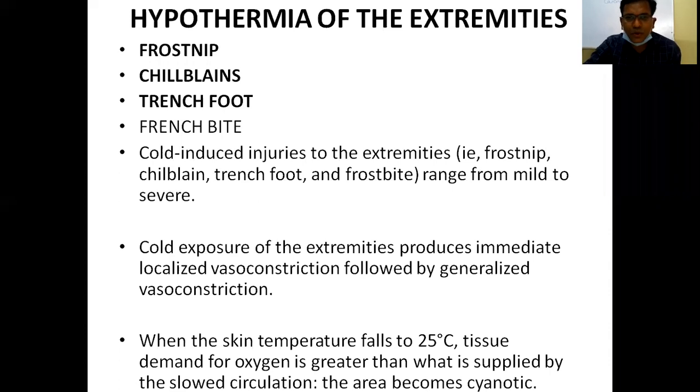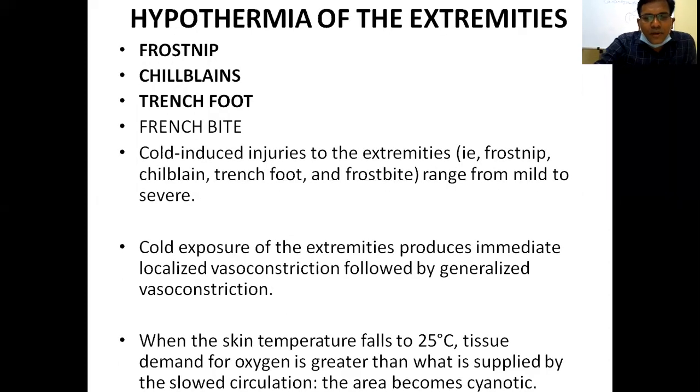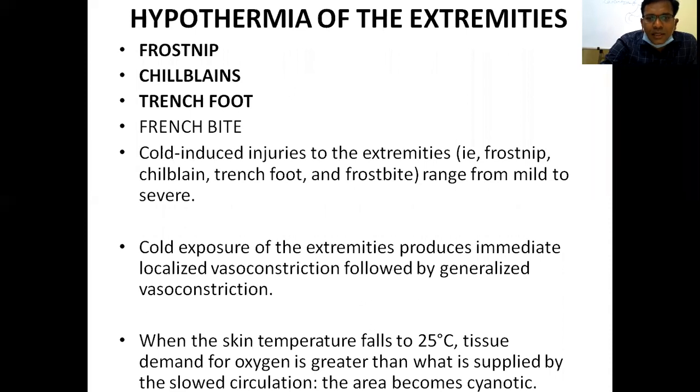Cold exposure of the extremities produces immediate localized vasoconstriction followed by generalized vasoconstriction. When the skin temperature falls below 25 degrees Celsius, tissue demand for oxygen is greater than what is supplied by the slow circulation. The area becomes cyanotic.